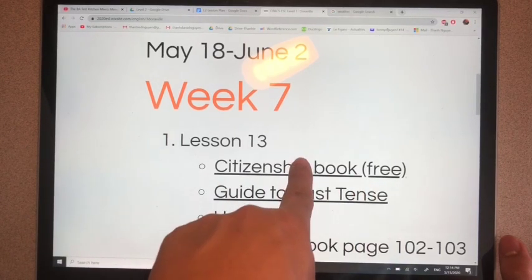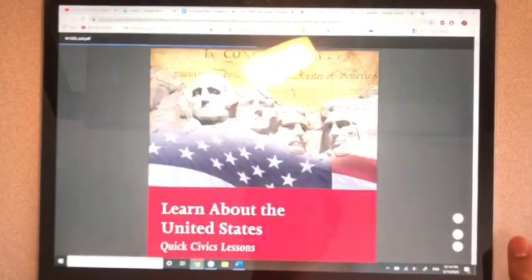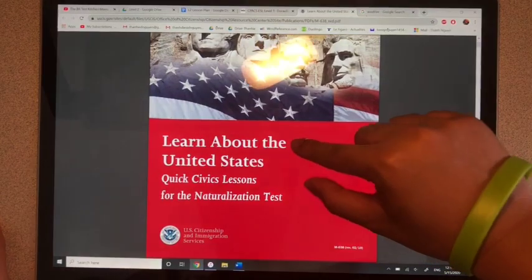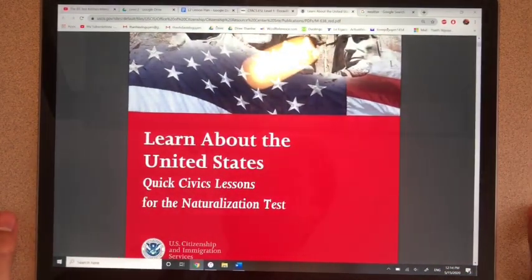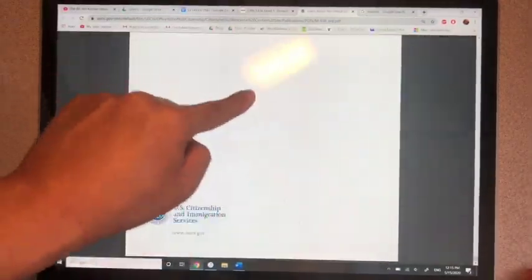There is a Citizenship Book online and it's free. So you probably have this book at home, but if you don't, it's okay. This book is online and it's free. You don't need to pay money for it. But it's a book, so it's very long. It's very long, okay?